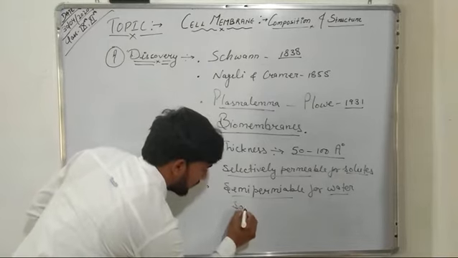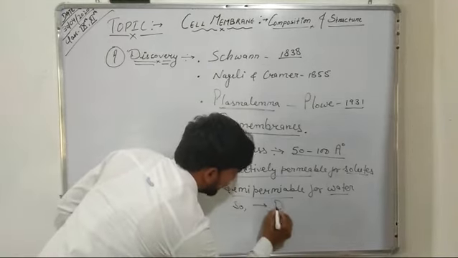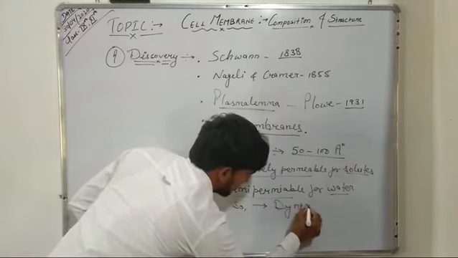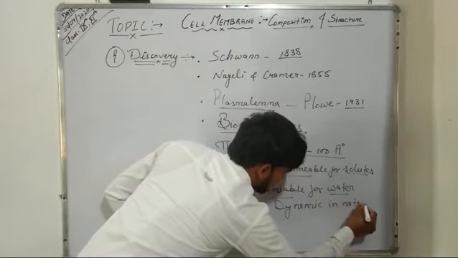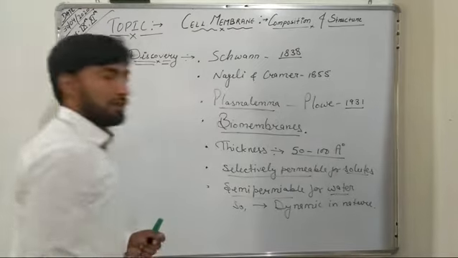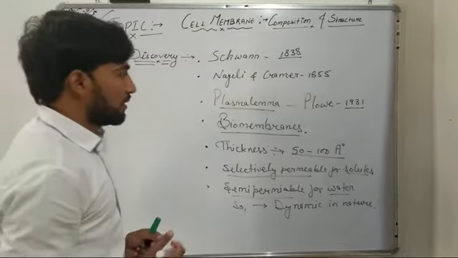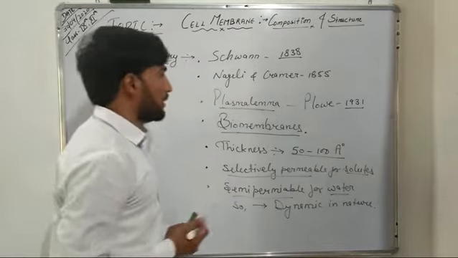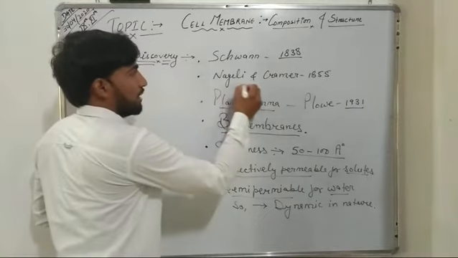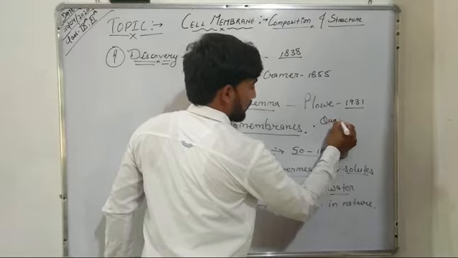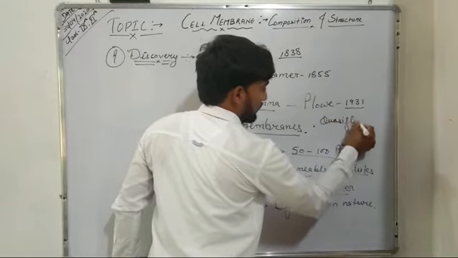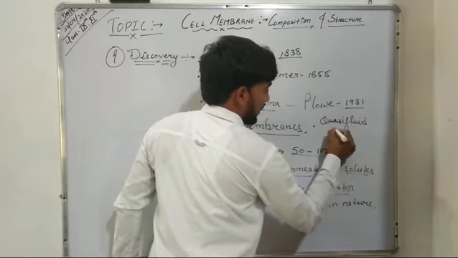So this cell membrane is dynamic in nature. Further, these cell membranes are usually quasi-fluid in nature.